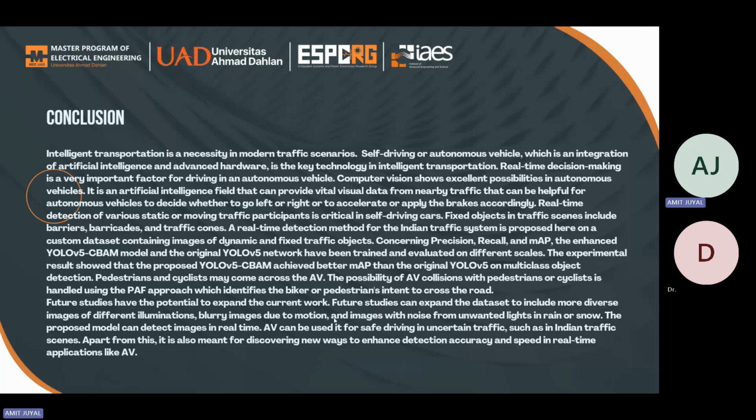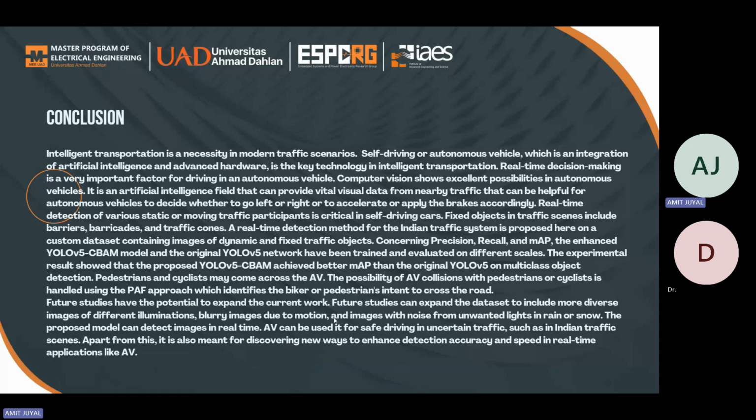Real-time detection of various static and moving traffic participants is critical in self-driving cars. Fixed objects in traffic scenes include barricades, barriers, and traffic cones. A real-time detection method for the Indian traffic system is proposed here on a custom dataset containing images of dynamic and fixed traffic objects. Concerning precision, recall, and mean average precision, the enhanced YOLO V5 CBAM model and the original YOLO V5 network have been trained and evaluated on different scales.